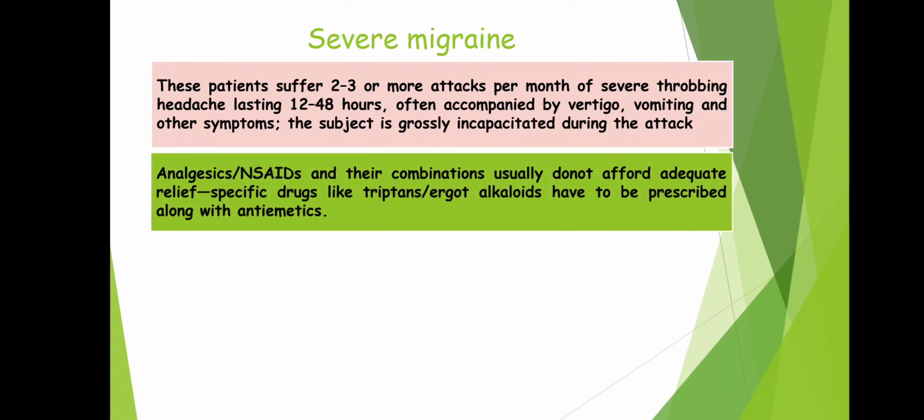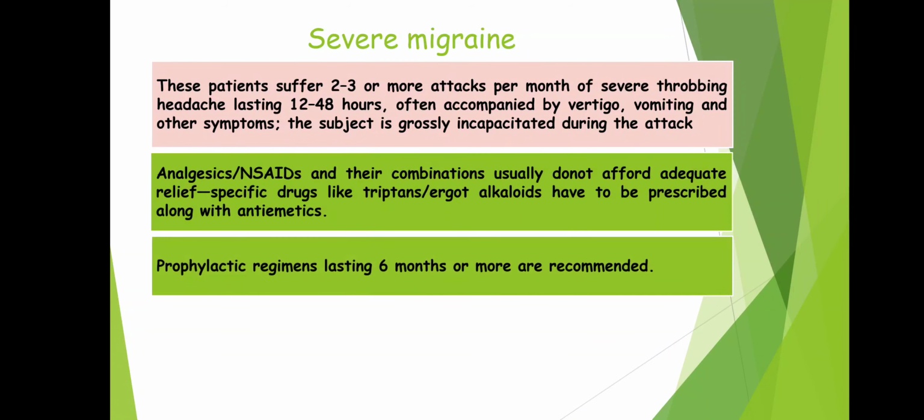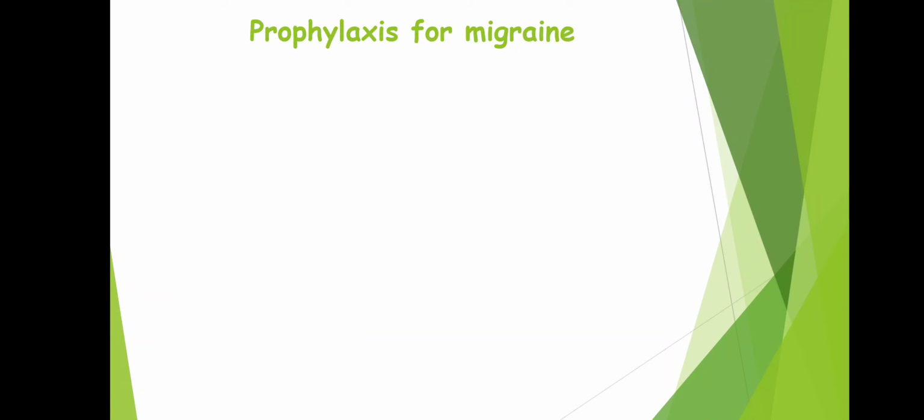So for a severe attack, simple analgesics are useless. For moderate only, how could it work on severe migraine? Even NSAIDs will not help that much. So directly we should opt for triptans or ergot alkaloids. Another thing is prophylactic regimens lasting 6 months or more are usually recommended. So we'll check out the prophylaxis for migraine.